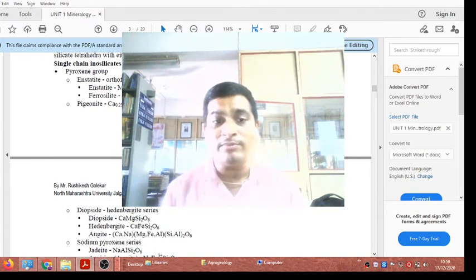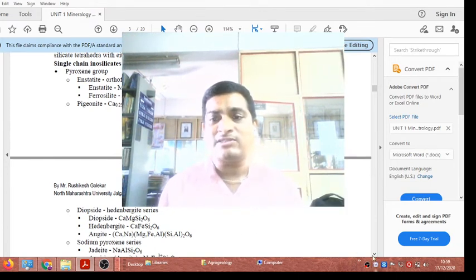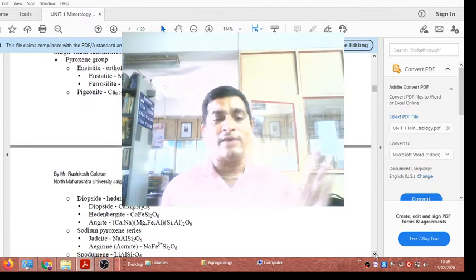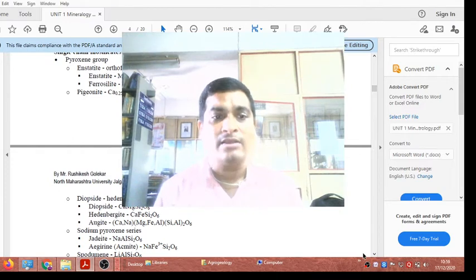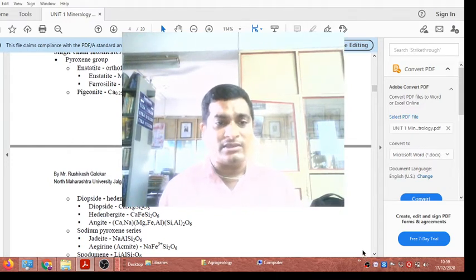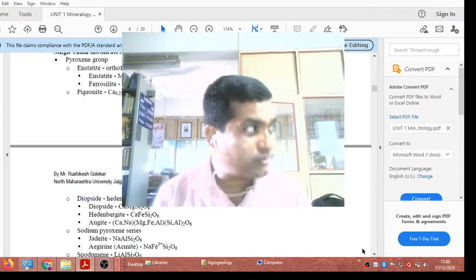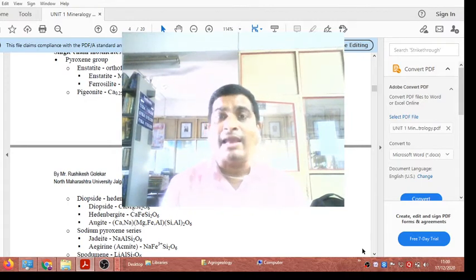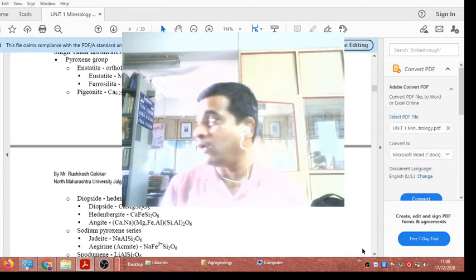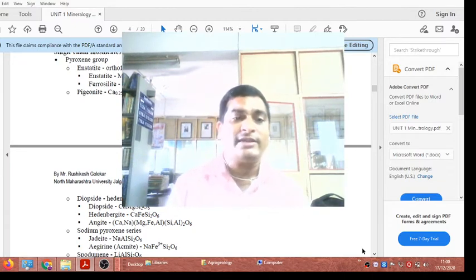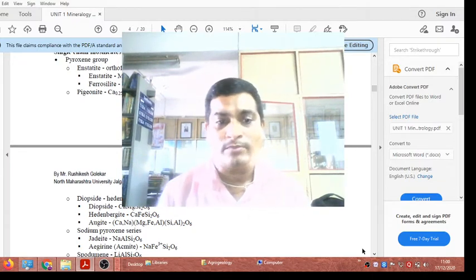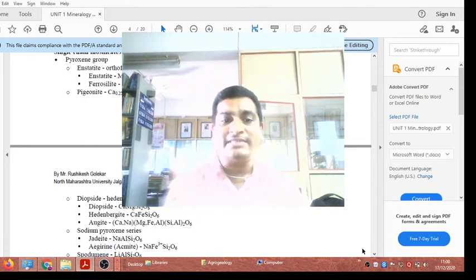Augite is a very important mineral which is present in the basaltic igneous rocks. Basalt is a famous rock present in our Deccan Trap in Maharashtra. Near about 82% of Maharashtra is covered by the Deccan Trap, and the Deccan Trap is mostly composed of basaltic igneous rocks. This basalt is mostly composed of plagioclase feldspar, and the augite mineral belongs to the pyroxene group. What is the chemical composition of augite?